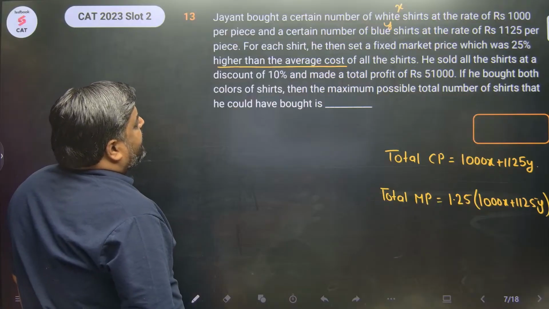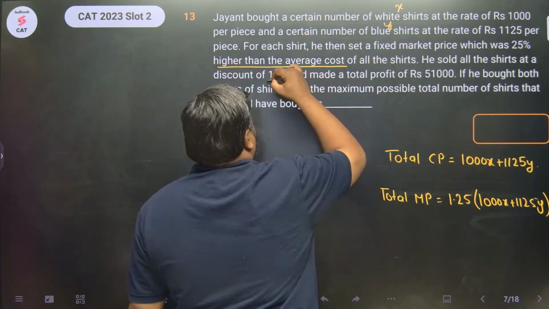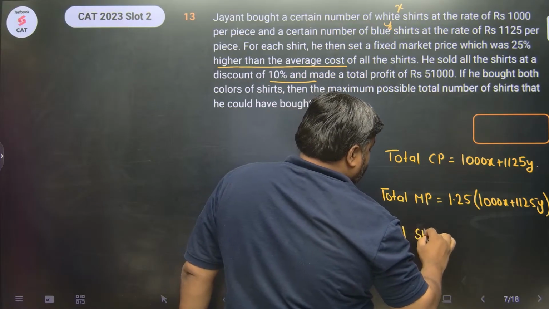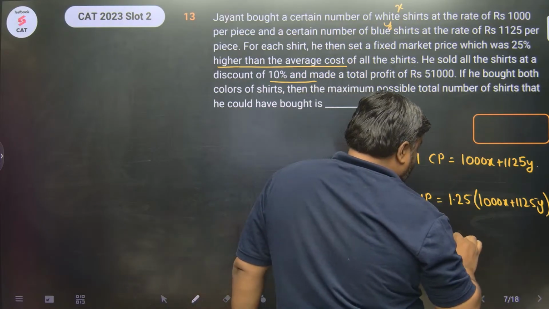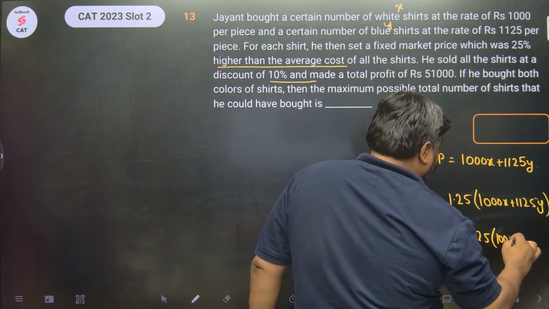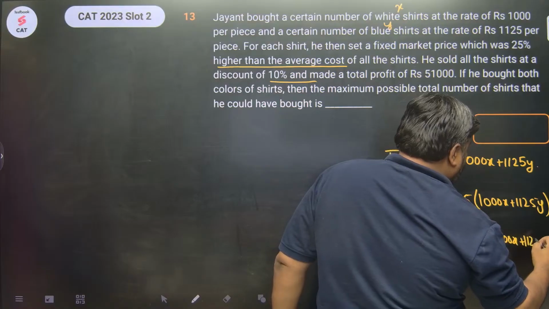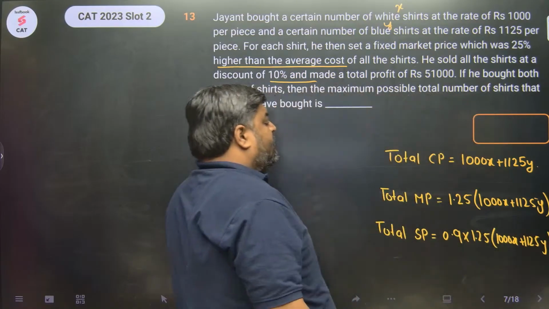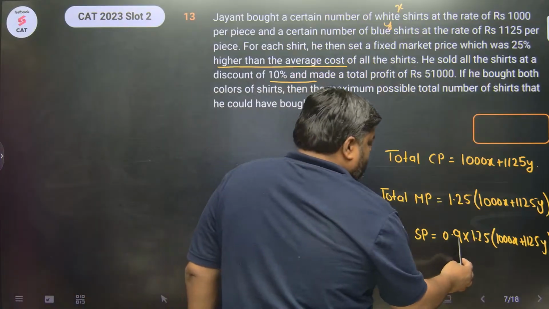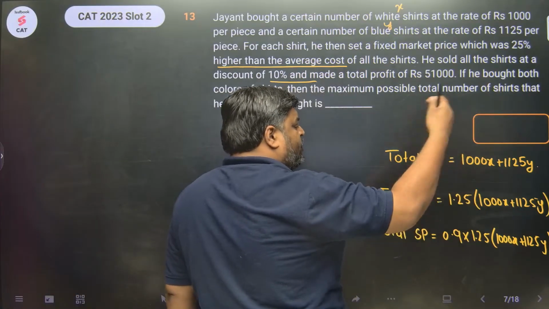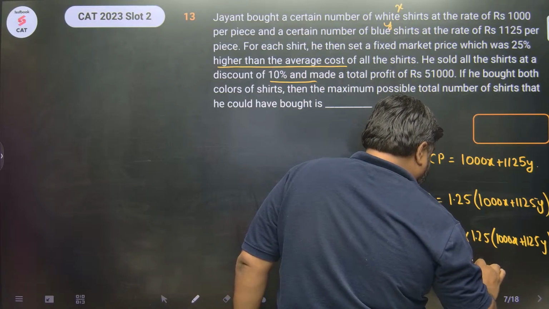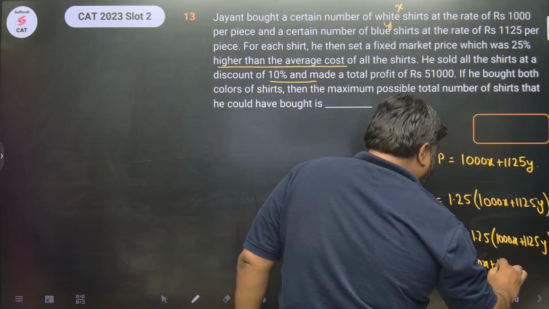Okay. Now he sold all of these shirts at a discount of 10%. So what is the total selling price? The total selling price is 0.9 times 1.25 times 1000x plus 1125y. Right? What is this? 125 into 9 is 1125. So this is 1.125 times 1000x plus 1125y.